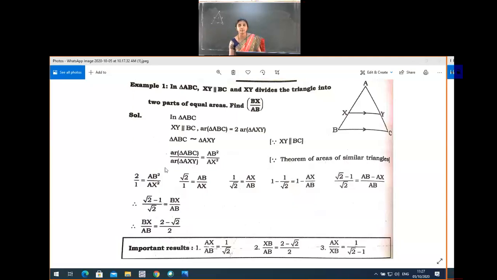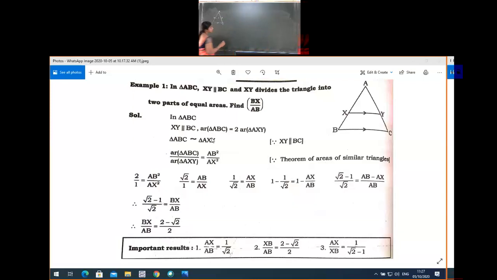Just now we proved that, no? So area of triangle ABC divided by area of triangle AXY is equal to AB square divided by AX square. Are you observing area of triangle ABC, area of triangle AXY? Here area of ABC, area of AXY ನ ಈಚೆ ಕಡೆ ತಗೊಂಡ್ರೆ ಏನಾಯ್ತು? So just wait for this one.